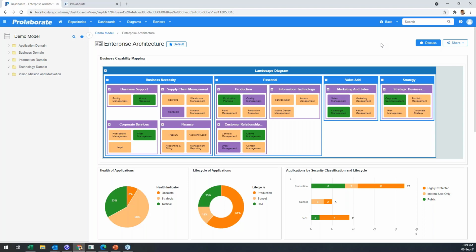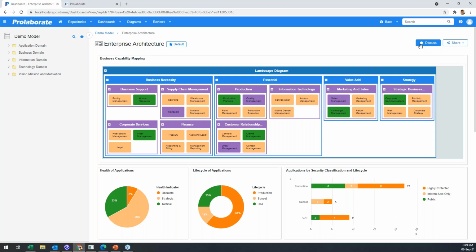Anything that you create in Prolaborate is closely bound to collaboration. So you could start a discussion on any specific widget. I want to give my feedback on this. Maybe some data is wrong, or I feel the color coding is wrong, so I could share my discussion here, or give feedback on other information I would like to see.